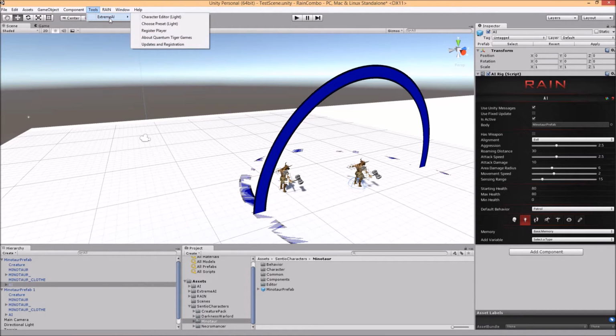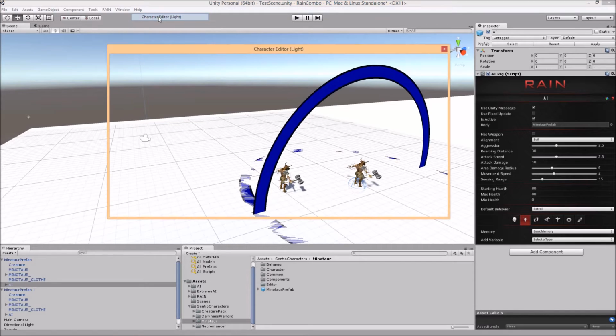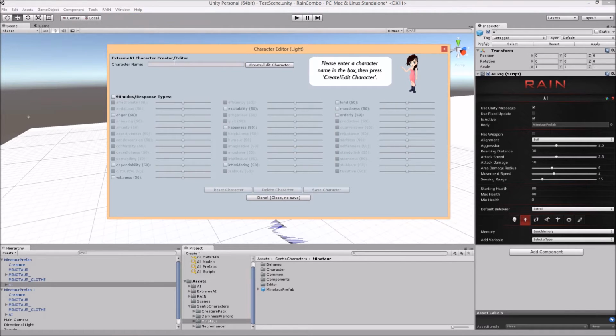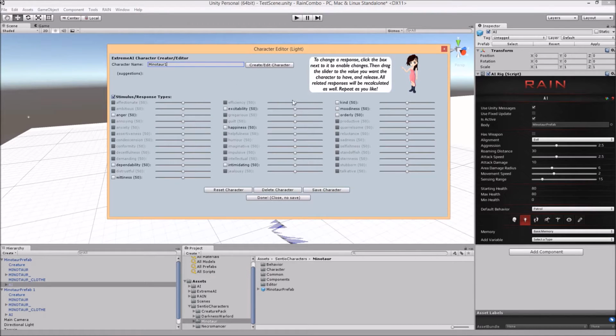The first thing you would need to do is go into Extreme AI and create a couple of character personalities for these Minotaurs. I'm just going to create a Minotaur personality. Let's do Minotaur 1 for the first one. And we're going to make sure that this Minotaur feels very, very kindly.